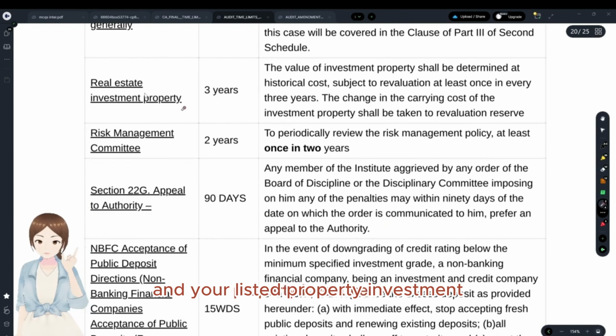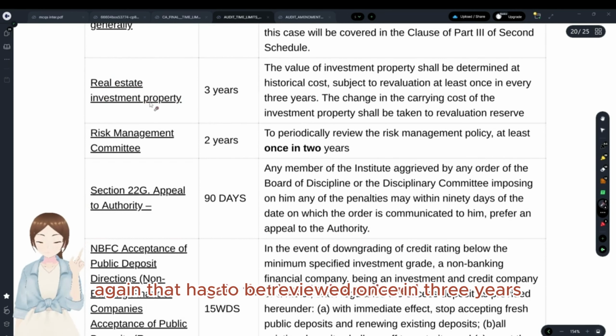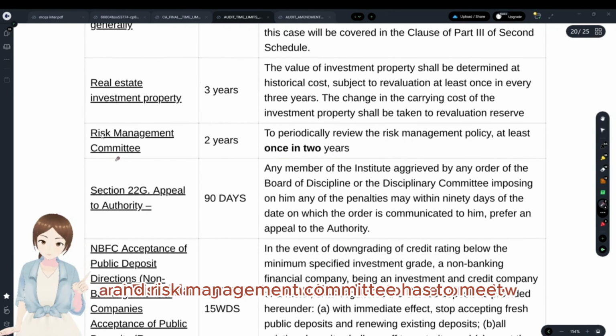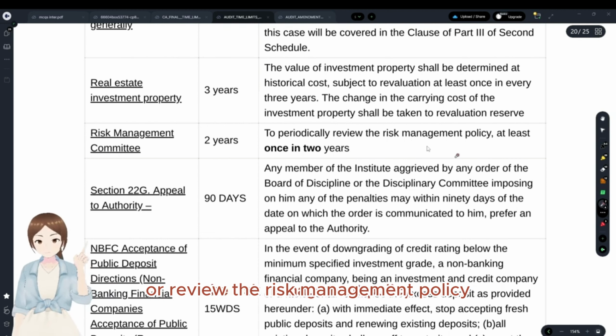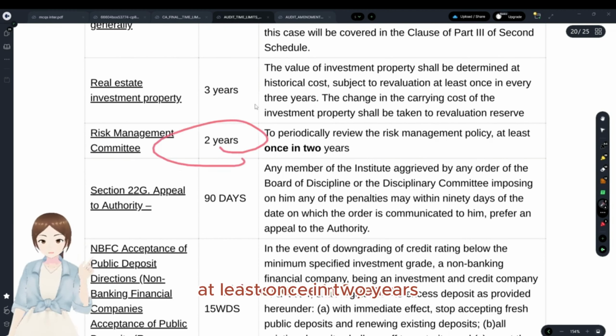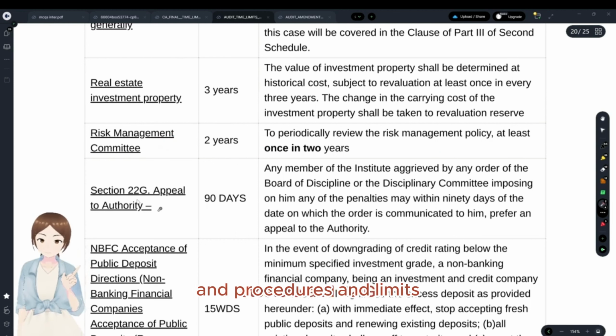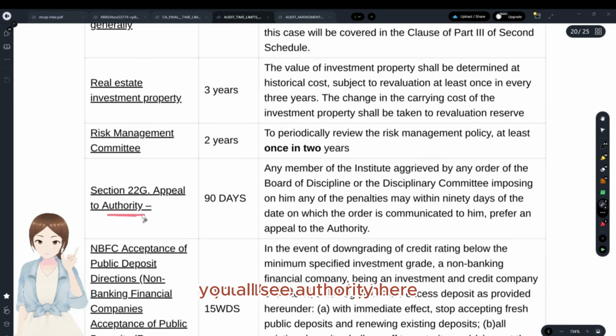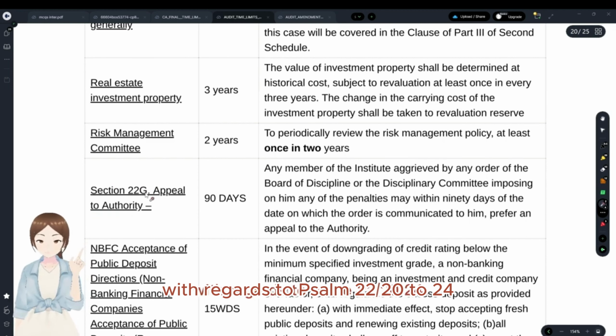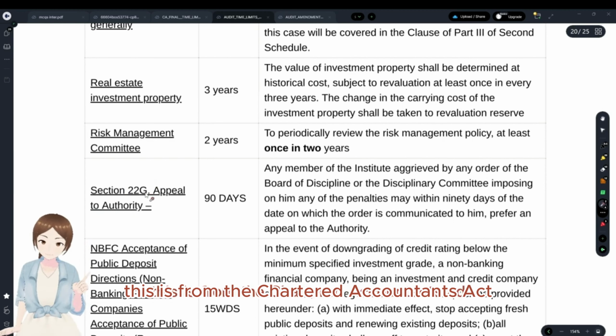And real estate property investment, again, that has to be reviewed once in 3 years. And risk management committee has to meet or review the risk management policy at least once in 2 years. These are the reviewing of the policies and procedures and limits, etc. And 22G, appeal to the authority. This is when you all see authority here with regards to section 22, 23, 24. This is from the Chartered Accountants Act.